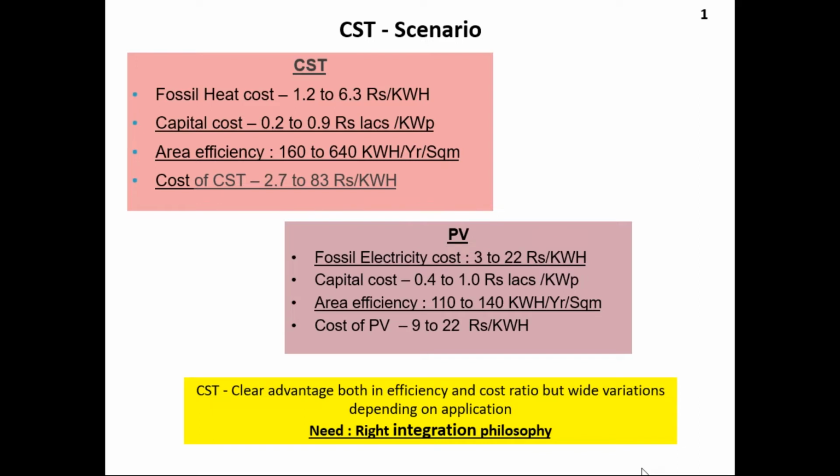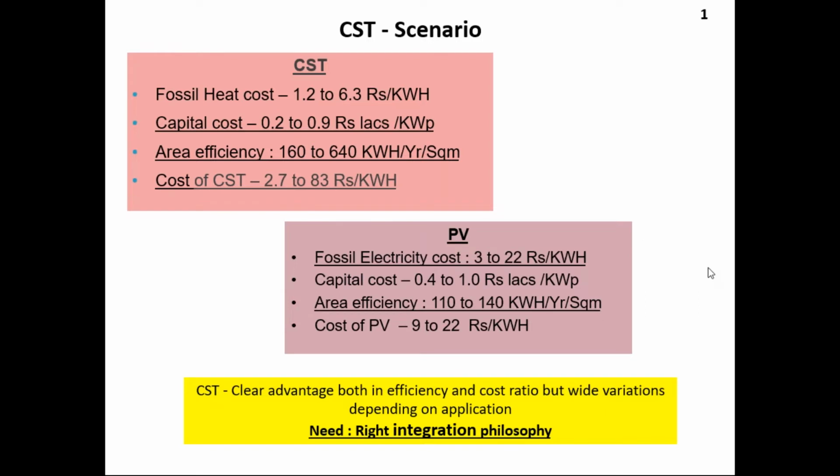Considering those, you get an efficiency of around 12 to 85%. This is quite a huge variation; we will see why it is there. The cost of CST as delivered is 2.7 to 83 rupees per kilowatt hour. Why this variation? It depends on the technologies. In the next slides, you will come to know why there is so much variation.